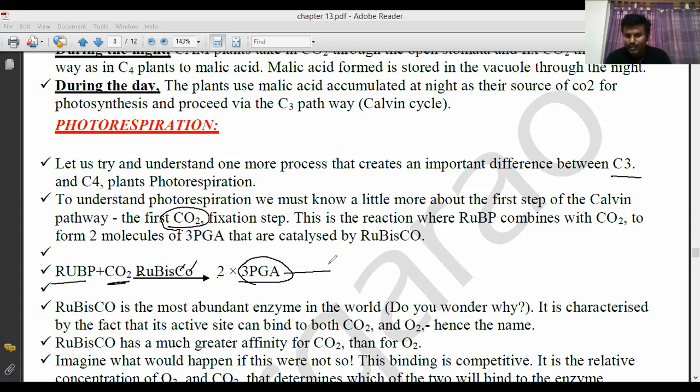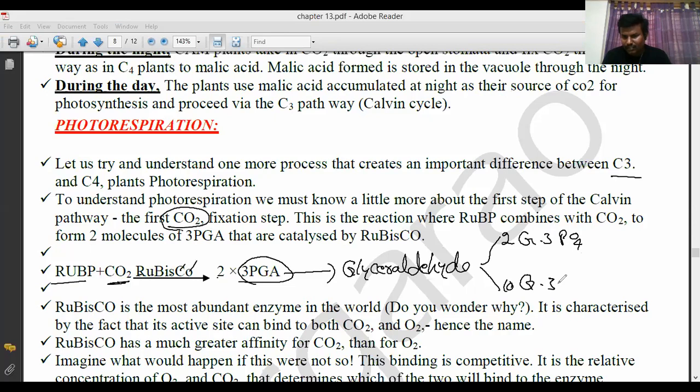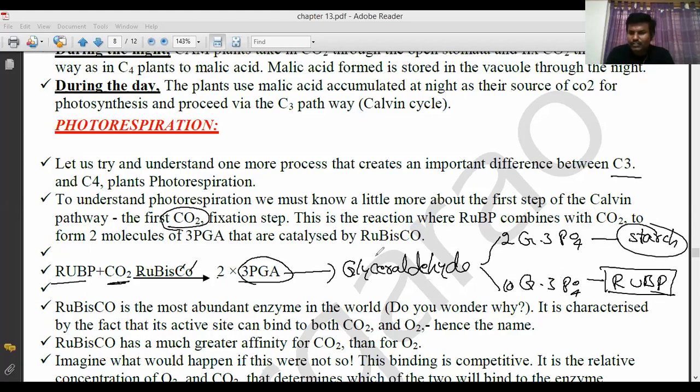acid. This 3-phosphoglyceric acid is converted into glyceraldehyde 3-phosphate. This glyceraldehyde 3-phosphate is divided into two parts: 2 molecules of glyceraldehyde 3-phosphate and 10 molecules of glyceraldehyde 3-phosphate. So it helps in the formation of starch. The glyceraldehyde 3-phosphate also regenerates ribulose bisphosphate. So in C3 plants, with the help of this process, starch is formed.